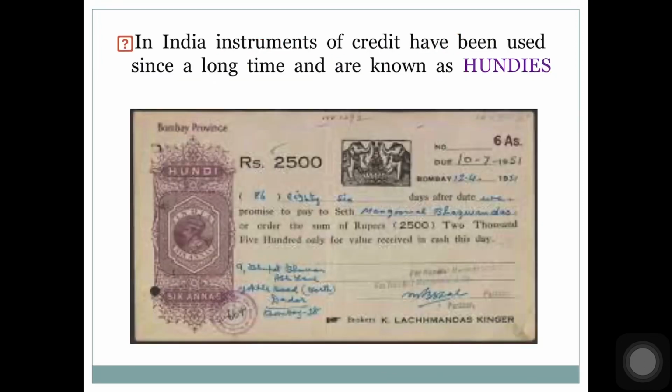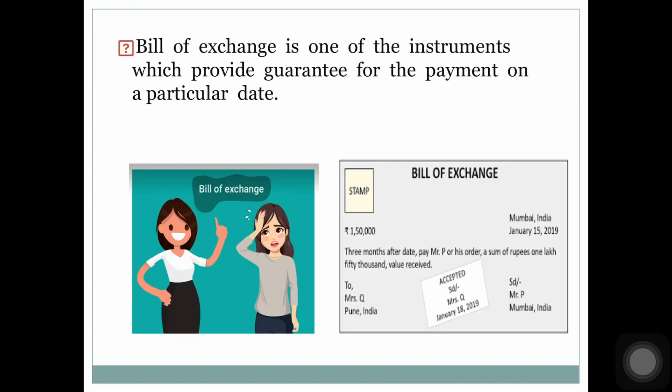This has been going on in our country since a very long time ago. In India, instruments of credit have been used since a long time and they are known as hundis. See, this is how an ancient hundi looks like. If you see the date, it is 1951. At that time this hundi was issued for rupees 2500. Bill of exchange is one of the instruments which provides guarantee for payment on a particular date.